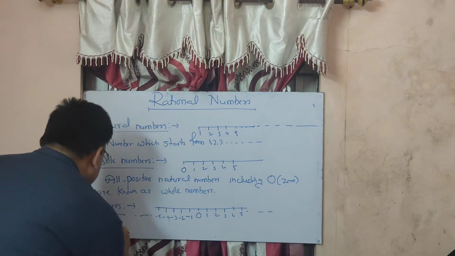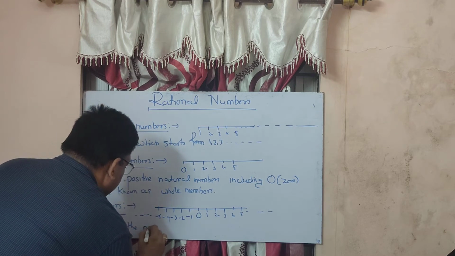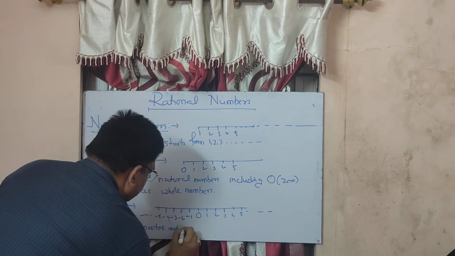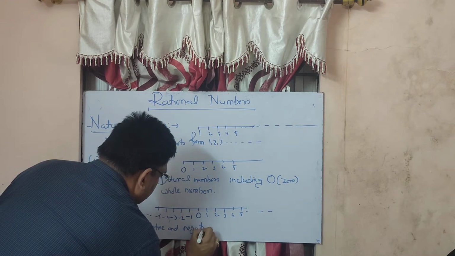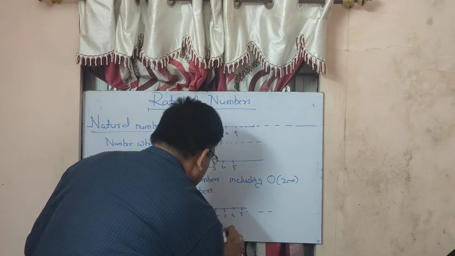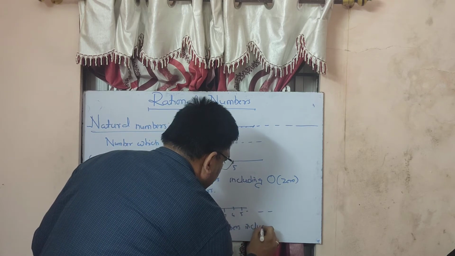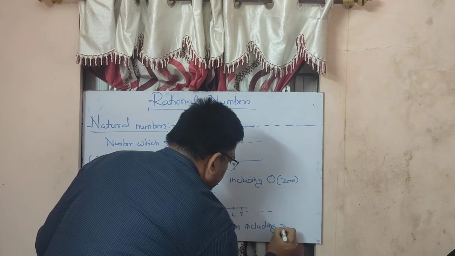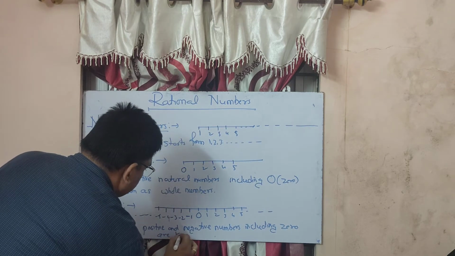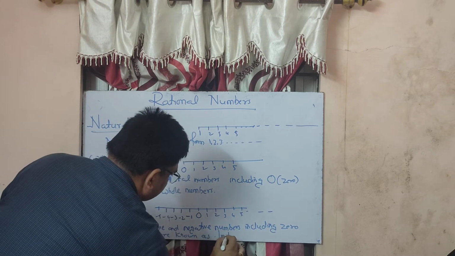So you can write: all the positive and negative numbers, including 0, are known as integers.